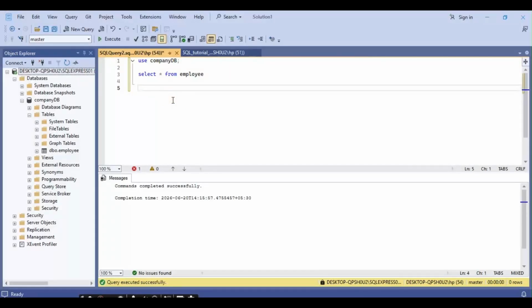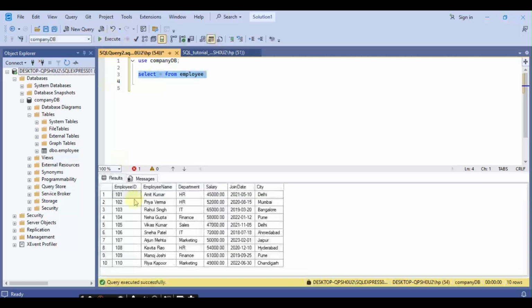First of all, open your SQL Server Management Studio and connect to the SQL Server. Now, make CompanyDB your current database. You can do it by selecting it from here, or you can use the use command, USE CompanyDB, and execute it. Now we will see the records in the employee table, which is stored in this CompanyDB database. Select star from employee and execute it. Now we can see the records in this table.